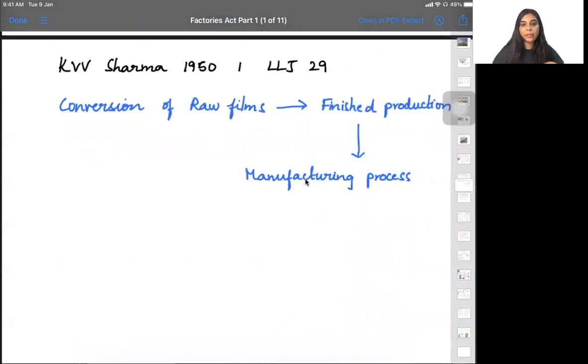So moving ahead, there is another case law. Here they said, if you're converting any raw films into finished production, whenever a movie shooting happens, and whenever they take a film, they're going to finally finish all the production that is required. They're going to add audio, they're going to add subtitles, everything. So once they finish the production, this process is also called a manufacturing process.